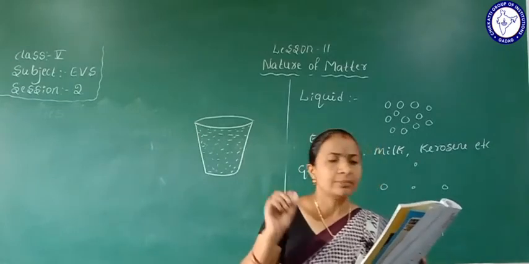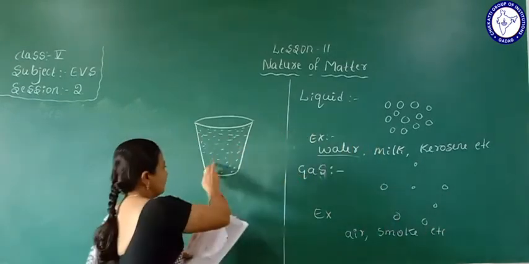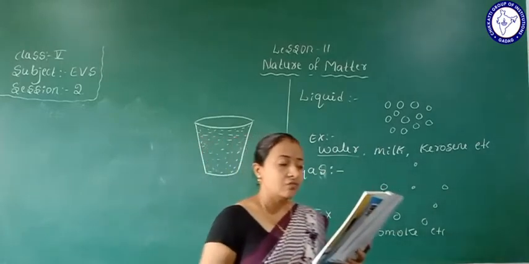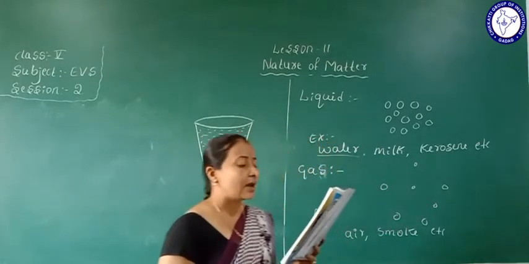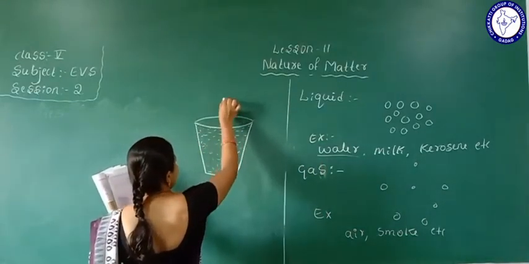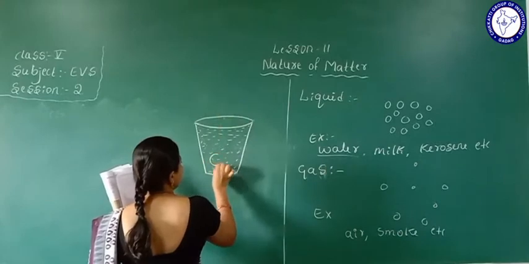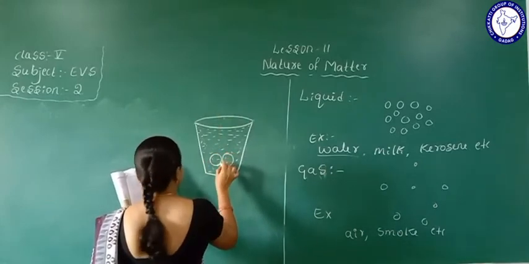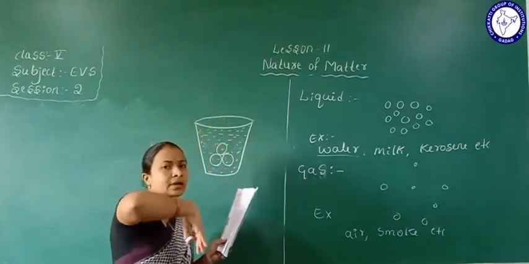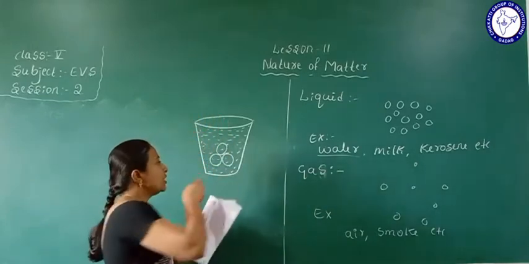So take a beaker completely filled to the brim with water, and drop 3 marbles into it. So we drop 3 marbles, these 3 marbles here, into the water.